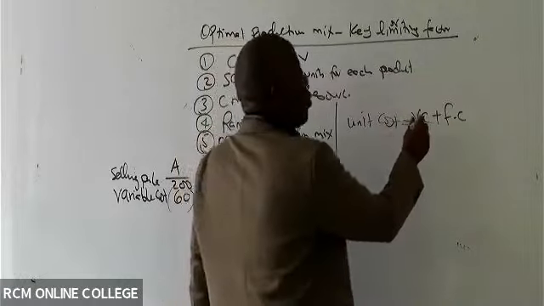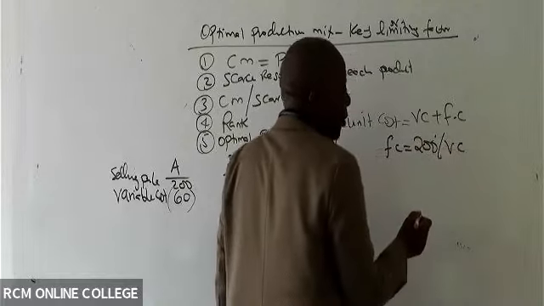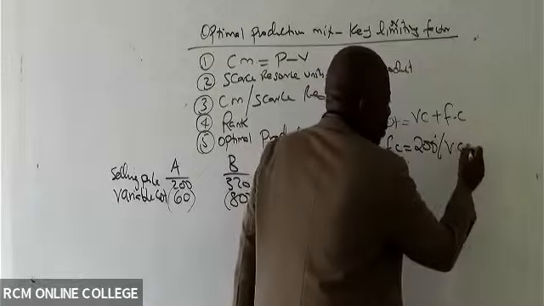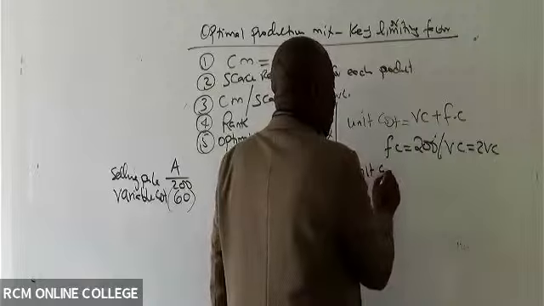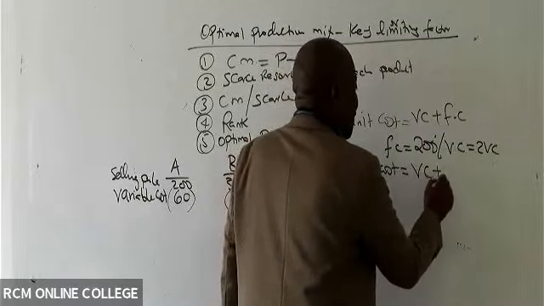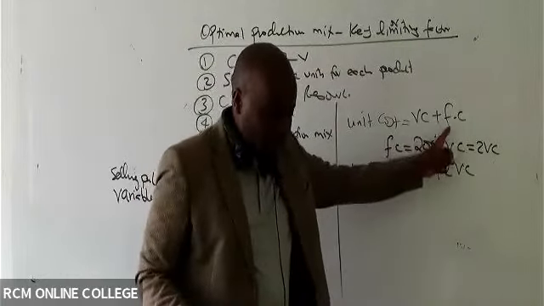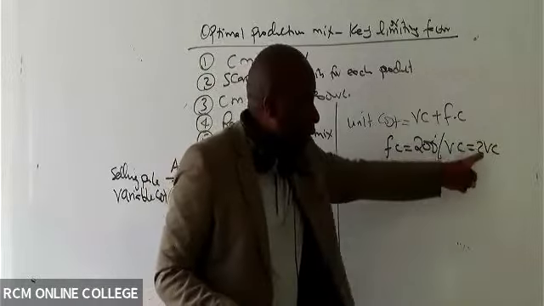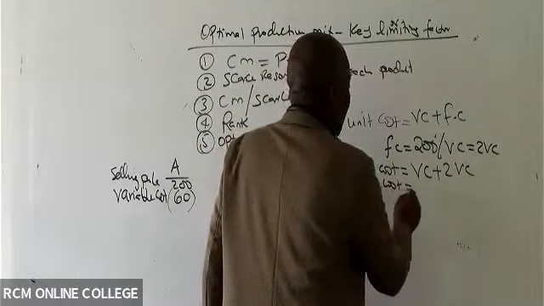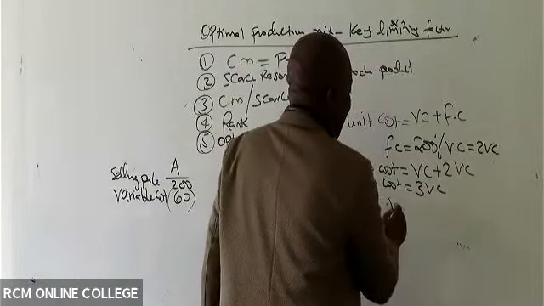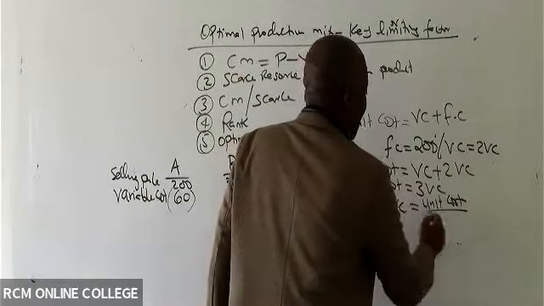They have told me that to get fixed cost, they take 200% of variable cost, which is the same as 2 VC. So unit cost will be VC plus 2 VC, so unit cost equals 3 VC.